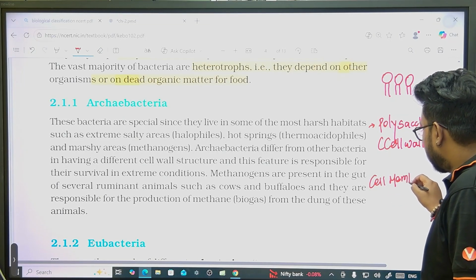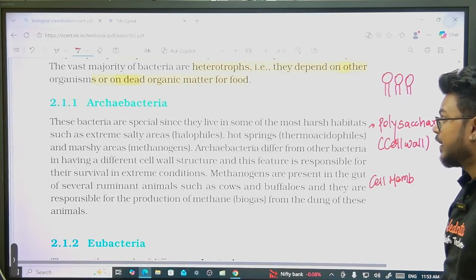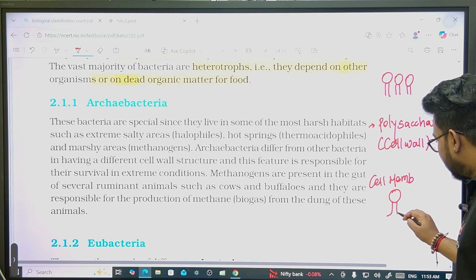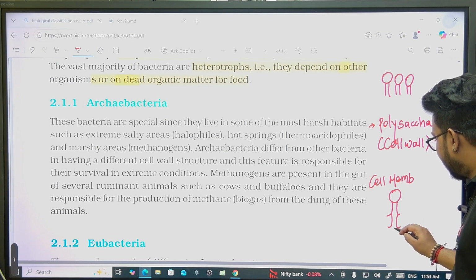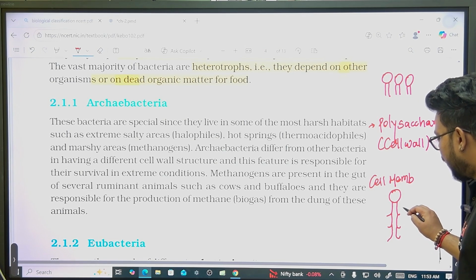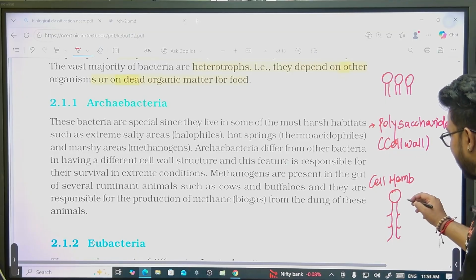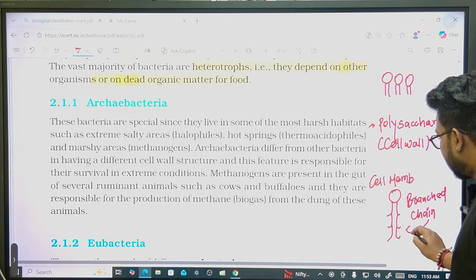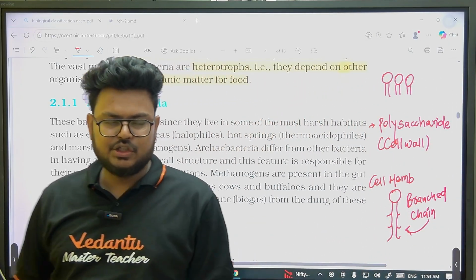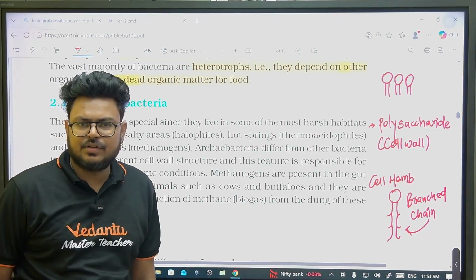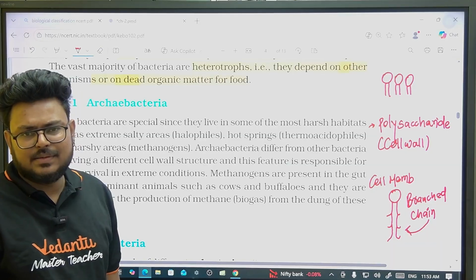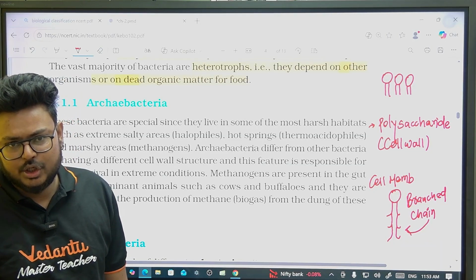In case of archaebacteria, the membrane has branched chains of lipids. You can see how many hydrocarbon tails are there. So they have branched chains in the membrane. The structure of the membrane is different, and the structure of the cell wall is also different. Both things are different, and that enables these organisms to survive extreme conditions compared to eubacteria.